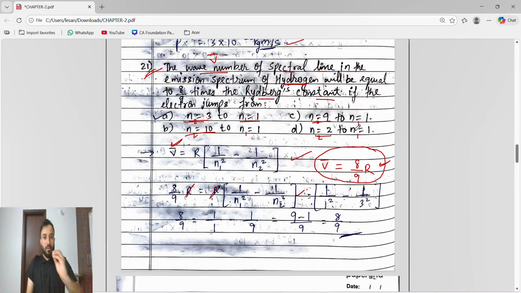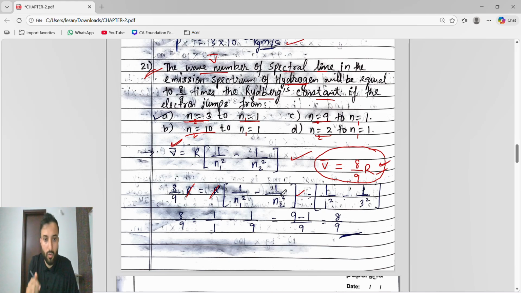So what they had given: the wave number equals 8 by 9 times the Rydberg constant. I have written the formula for wave number, and in place of wave number, I have written what they had given in the question. So finally we will get 8 by 9 equals 1 by n1 square minus 1 by n2 square. Now if you are going to solve this, it will be a lengthy process.